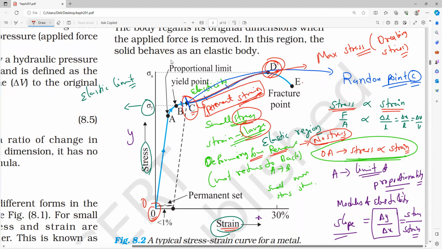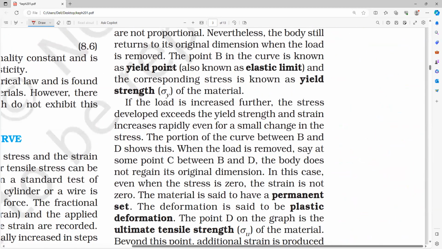From D to E, the metal will flow like a liquid. Very, very important. From the D to E region, what will happen? Even though you remove the deforming force also, note it everybody, from D to E, even after removal of the deforming force, the wire flows like a liquid.